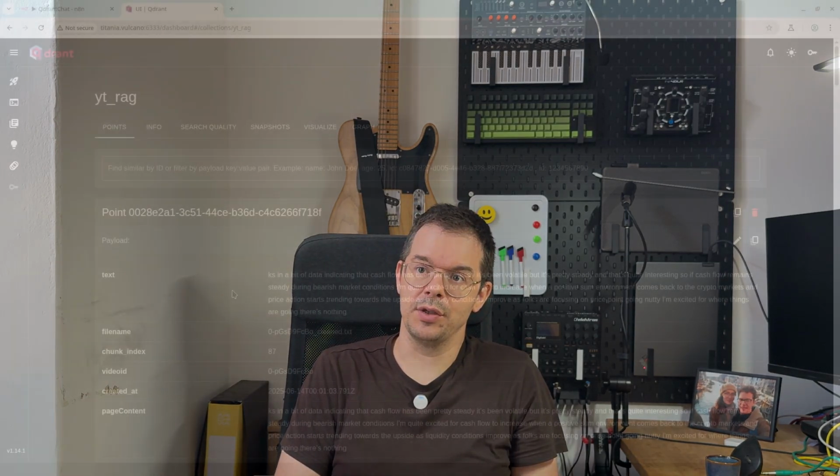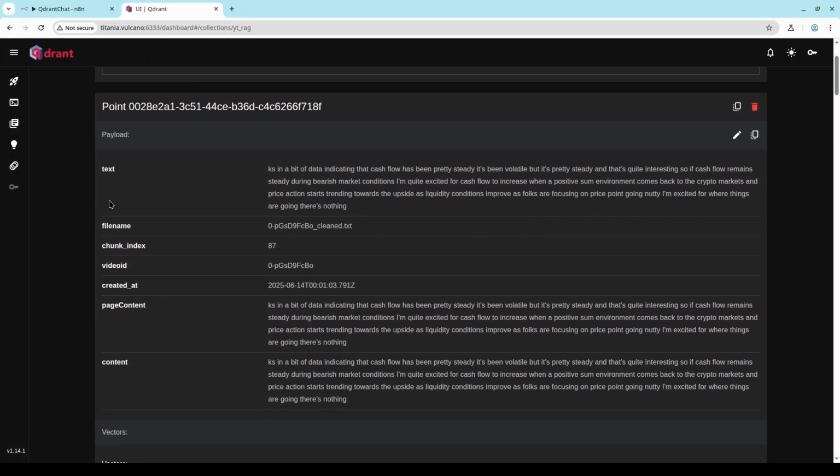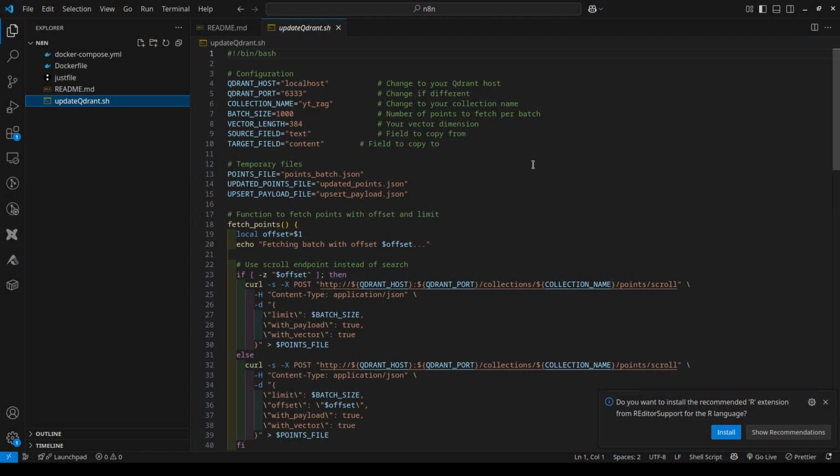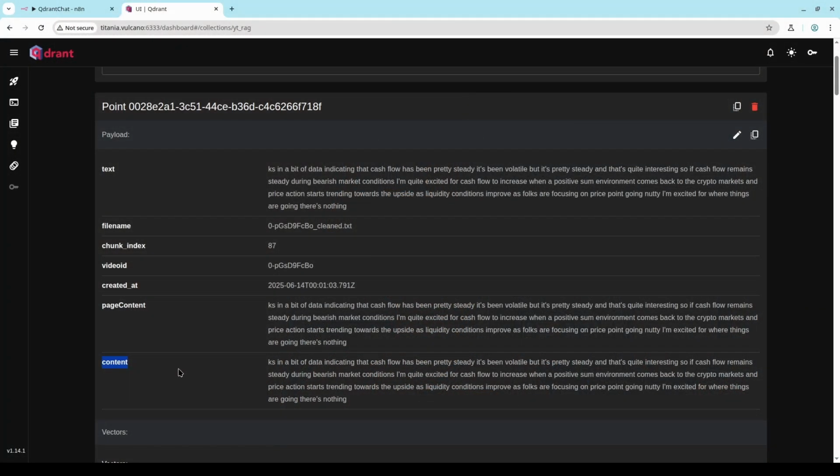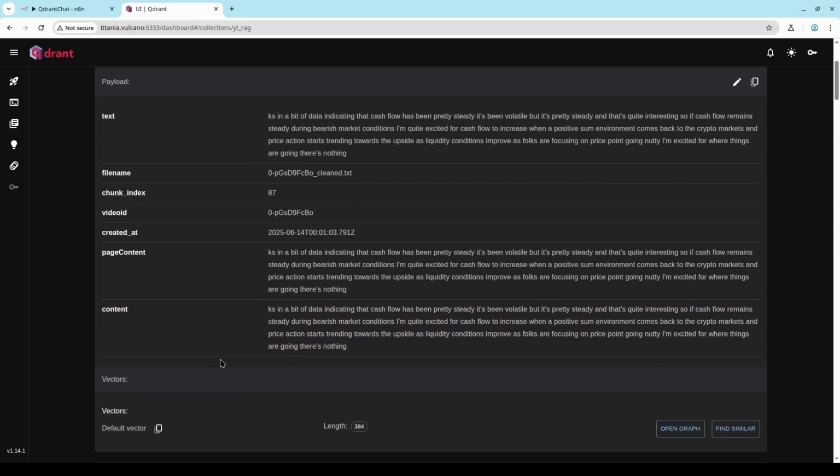And that's why, as you see, there's the same text in three different fields. First I had it in the text field, but then by looking online, it looked like maybe the page content field was the correct one. I have a small bash script that will take all the nodes in the vector store and copy the field to a new field. So I ran the script first with the page content name, but then still it wasn't working, and then with content. That's what the Qdrant vector store node is expecting, to find the text in the content field. That's the one trouble I had with this.